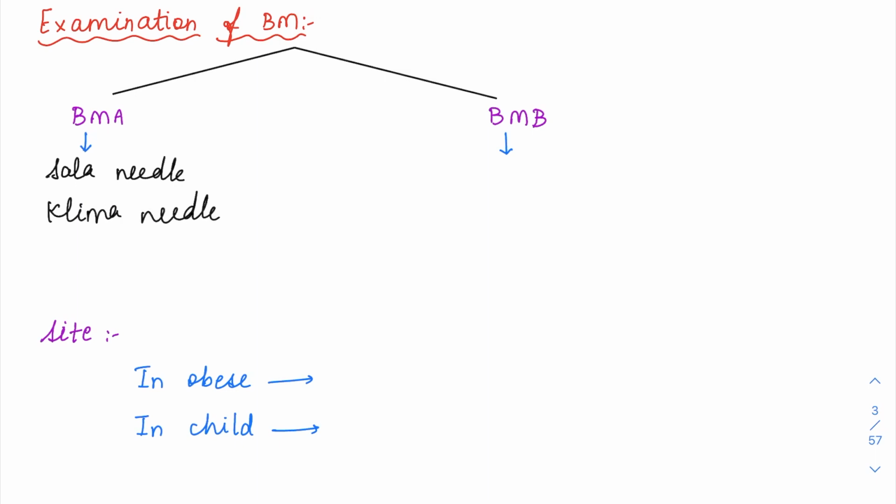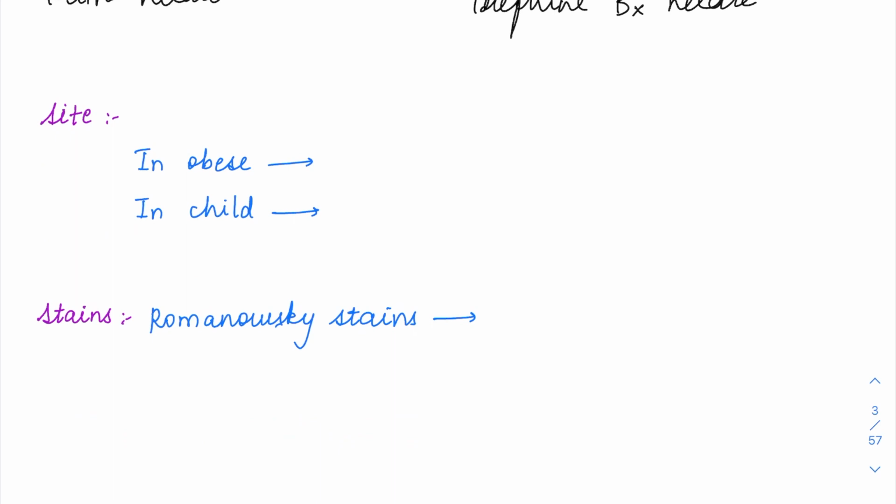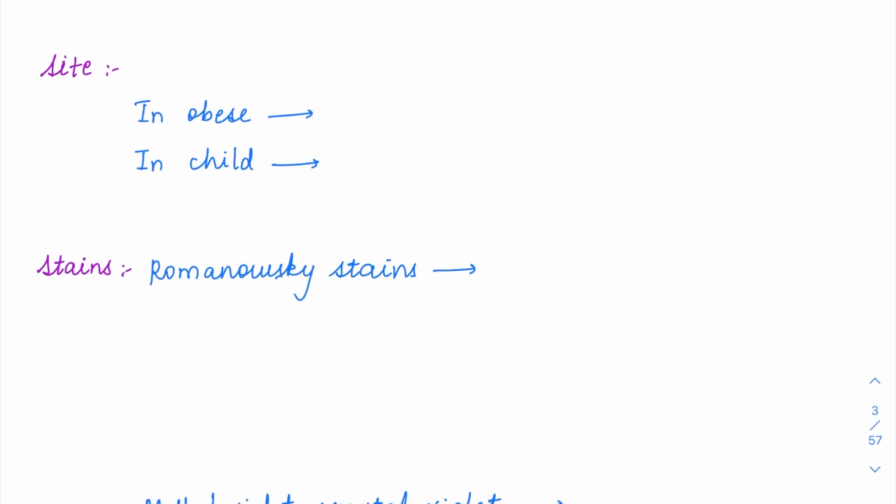While for bone marrow biopsy, you are going to use the Jamshidi needle or a Trephine biopsy needle. So with the help of these needles, we have taken the aspirate or the biopsy now. So where do you take this biopsy or the aspirate? So the site in which we do commonly is the posterior superior iliac spine. So behind the posterior superior iliac spine is going to be the most prominent site wherein you can easily access the bone marrow. So PSIS is the most common site.